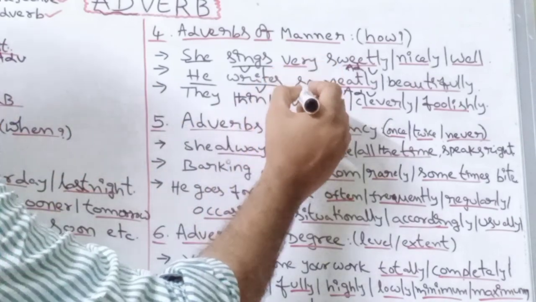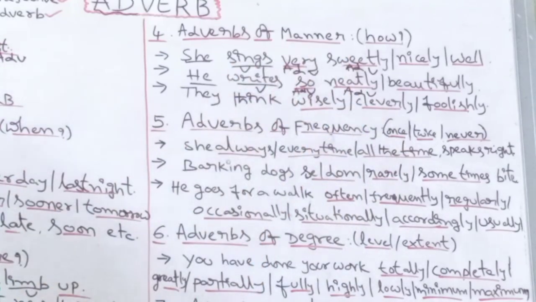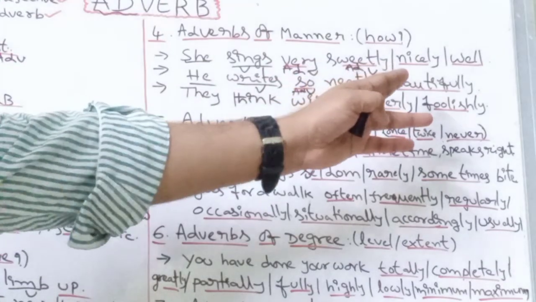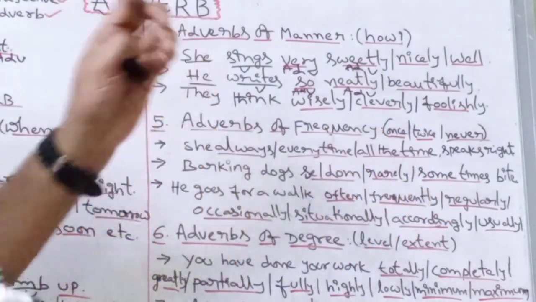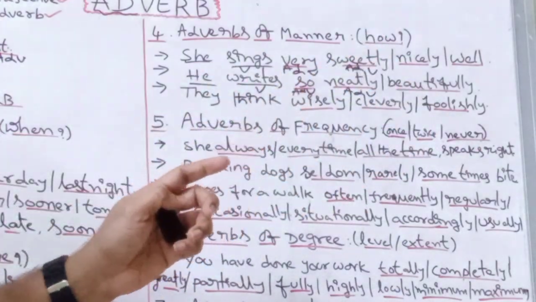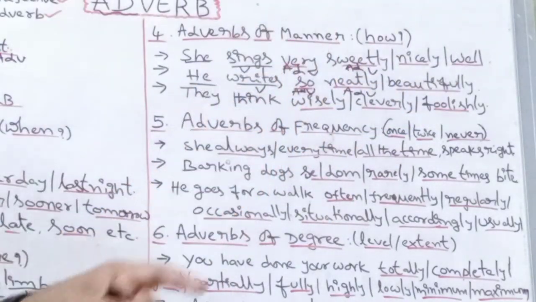So this so also becomes an adverb. Here also very becomes an adverb. He writes very neatly. He writes so neatly. And he writes beautifully. How does he write? He writes beautifully. So neatly and beautifully become adverbs. In the first example, sweetly, nicely, well and very become adverbs.